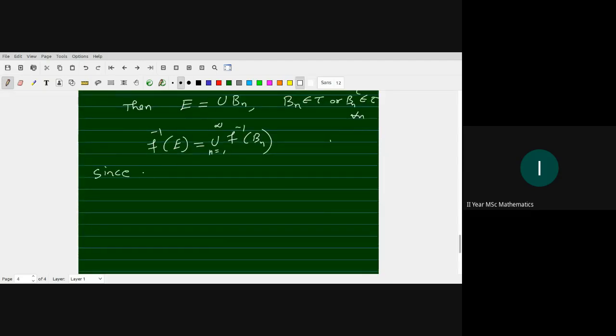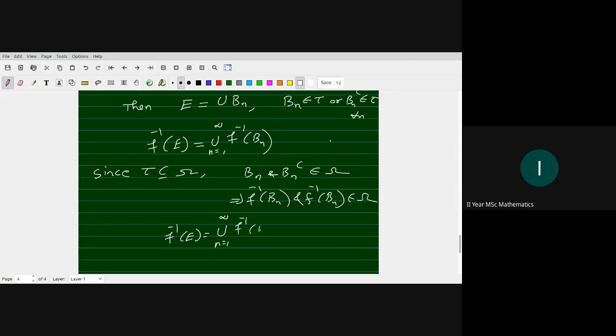Since tau is a subclass of omega, Bn and Bn complement both belong to omega, which implies F inverse of Bn and F inverse of Bn complement belong to omega. Therefore F inverse of E equals the union over n from 1 to infinity of F inverse of Bn.